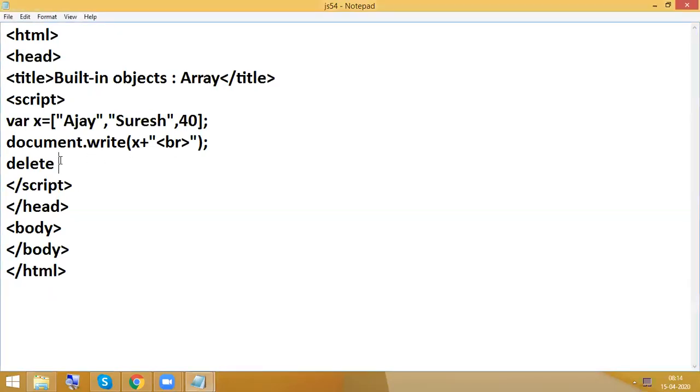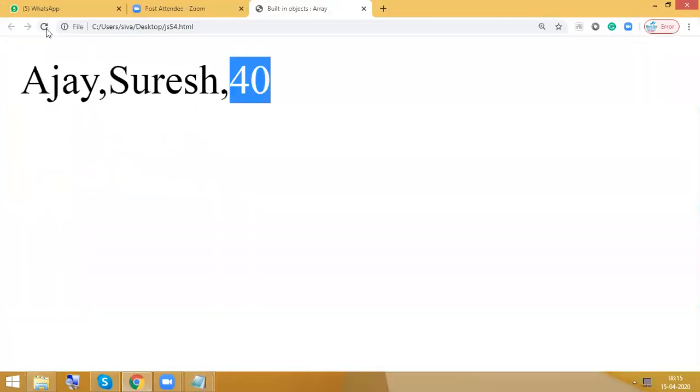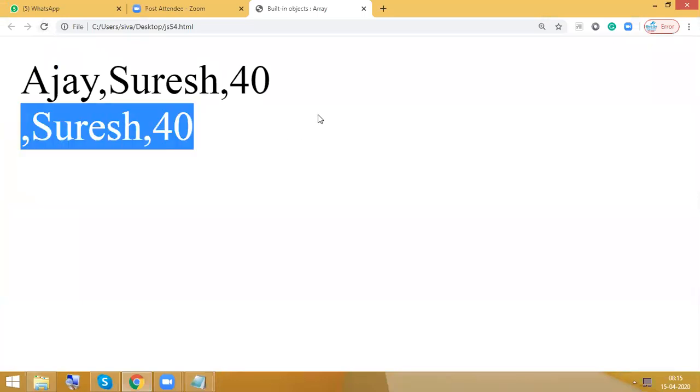Okay, so now here delete x of 0. So delete x of 0. We are going to delete the first index number, nothing but 0. So delete x of 0, and I'm going to display the same array once again. That means here it is not going to remove completely. It is just going to make it undefined. Undefined means x of 0 is nothing. That is the reason we are having a comma.